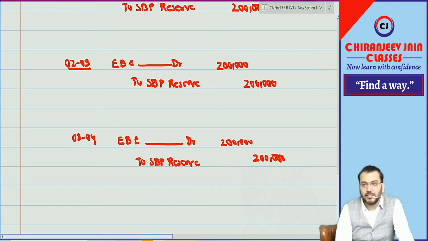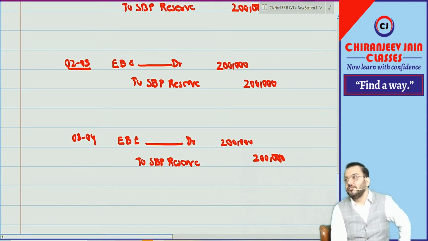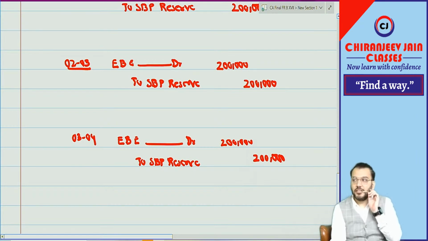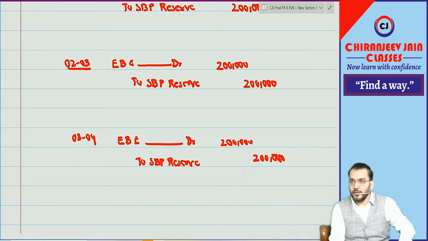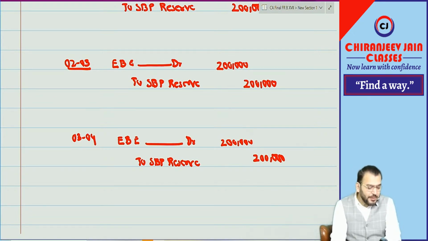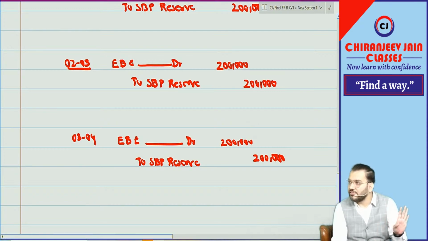Understood? This will be the entire adjustment. Have you understood this point? Any doubt? No doubt. And because they have given in the question that till now no option has been exercised, therefore we have not done any journal entry for exercise.